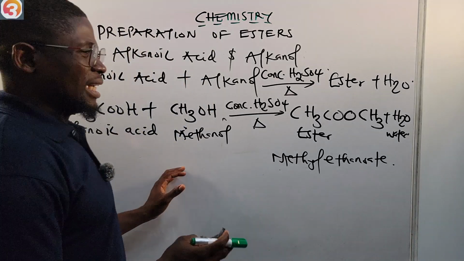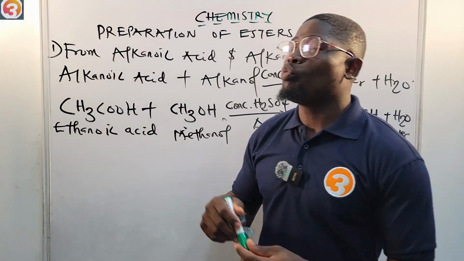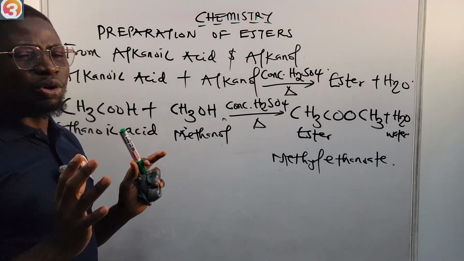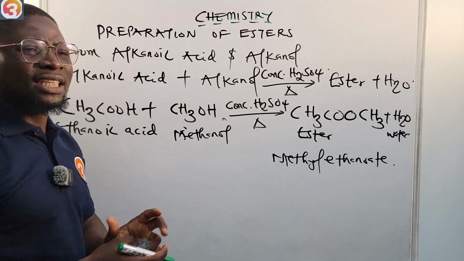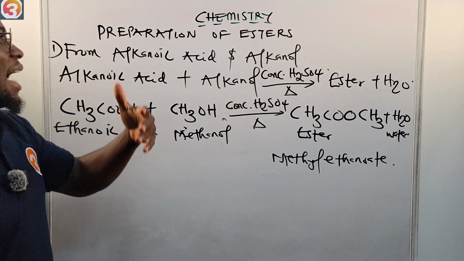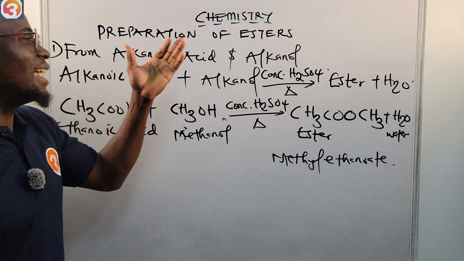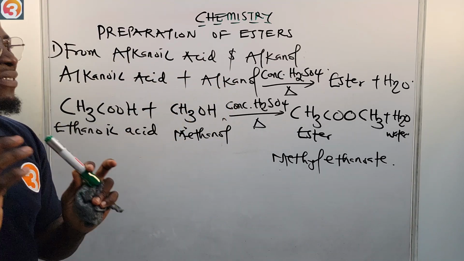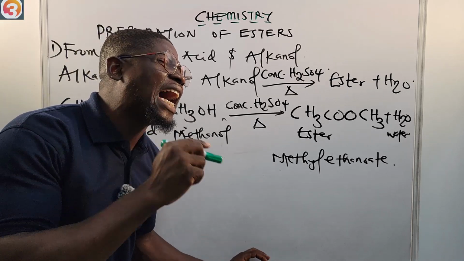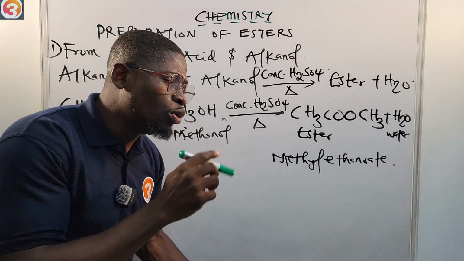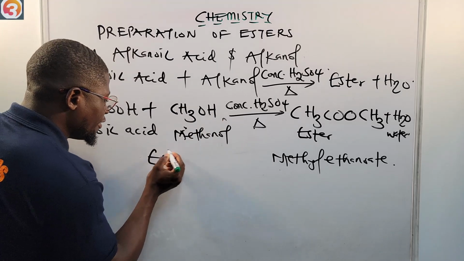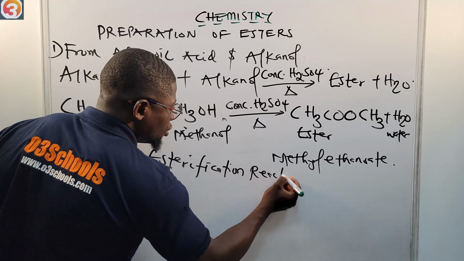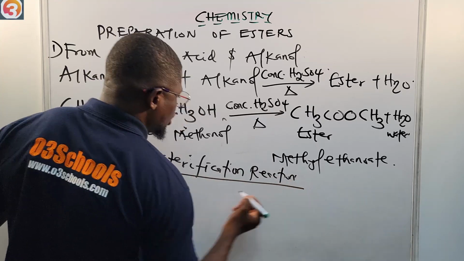So this is very, very important. If you look through your past questions, there are a lot of questions about this. Now, this reaction is called the esterification reaction. The reaction has a name. The process whereby we form esters from alkanoic acid and alkanol is called the esterification reaction. You must take note. It's very, very easy. If it were not important, I would have told you so.